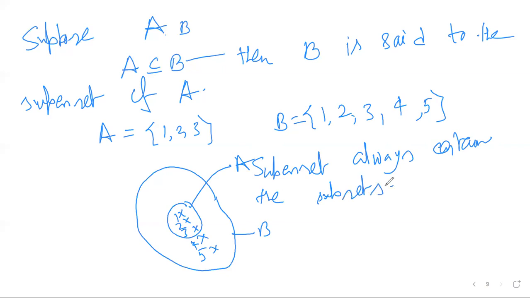Fine. It is clear now. So is there any superset which contains any set that we imagine? Yes, that set is known as the universal set.